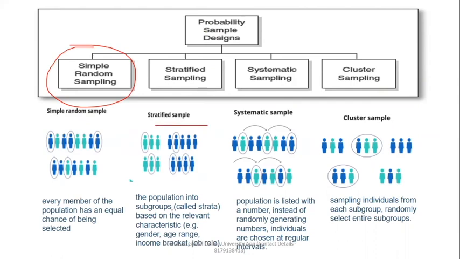Stratified, wherein the population is subdivided into various subgroups, strata. That is called a subgroup in the form of gender, age, characteristics, income, job role, maybe the height, weight, whatever strata you take. Systematic sampling, which is listed in the form of either even number, odd number, or random maybe. If you do it random, it will become simple random. But here you do it very systematically. Okay. Cluster sample, so you already have a group or samples. In that, you are creating a subgroup and you're picking up the whole subgroup.